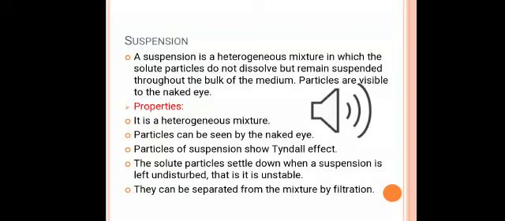The properties of suspension. Suspension is a heterogeneous mixture. The particles of a suspension can be seen by the naked eye. The particles of a suspension scatter a beam of light passing through it and make its path visible. The solute particles settle down when a suspension is left undisturbed, that is, a suspension is unstable. They can be separated from the mixture by the process of filtration.